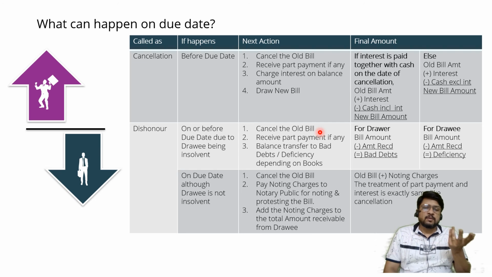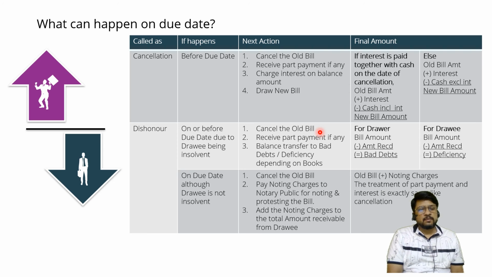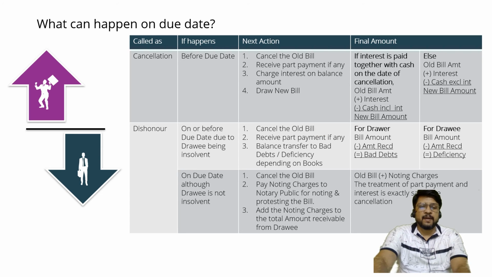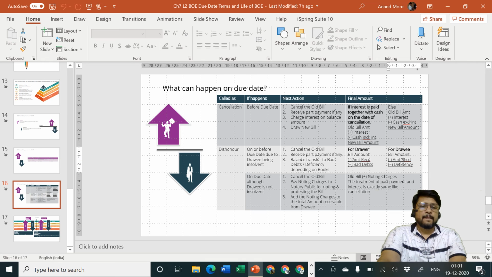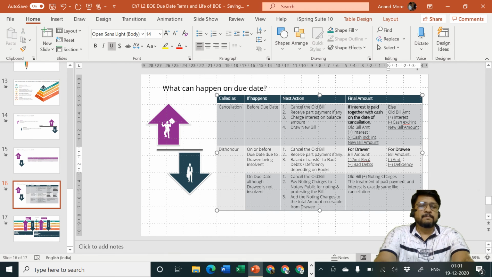And then the remaining amount in the books of drawer will be called as bad debt. The debtor has become bad. And in the books of drawee it will be called a deficiency. So for the drawer, bill amount minus amount received, the remaining amount is called as bad debts. And for the drawee, bill amount minus amount received, it should be amount paid. Just a minute. It should be amount paid.